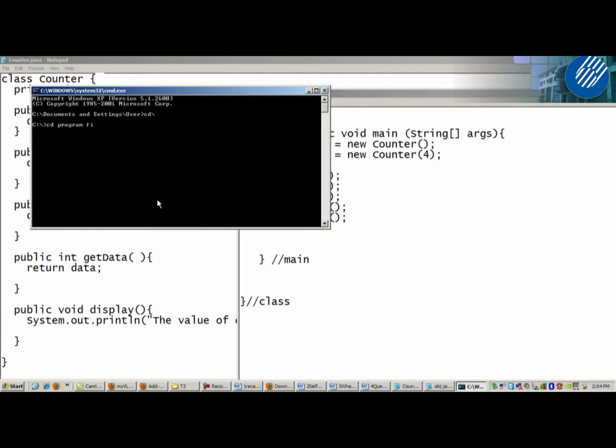cd program files. Okay, can you tell me what JDK it is? JDK 1.6, and then cd JDK 1.6.0 underscore 23. Oh, I forgot to put Java, program files Java. Okay, now I compile counter.java.